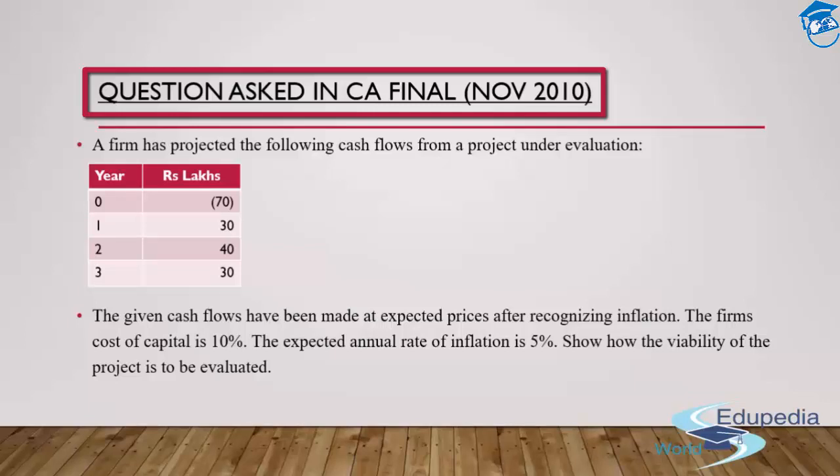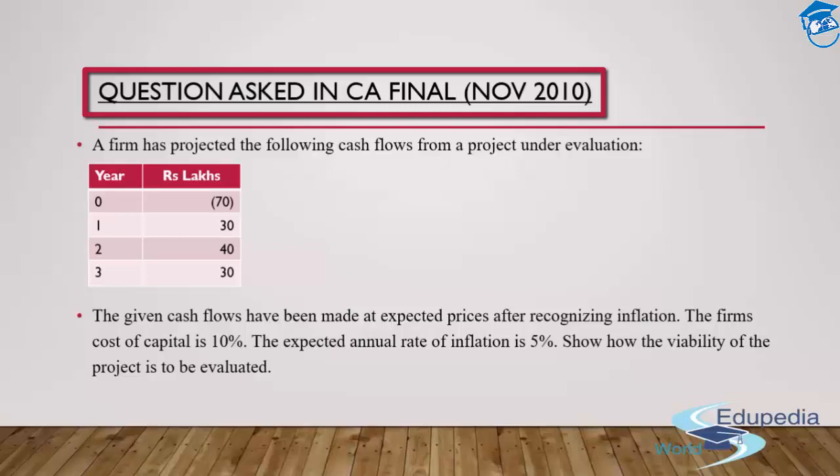Are these my real cash flows? Absolutely not. If I have already adjusted inflation against them, these are my nominal cash flows. So what should be done in order to see whether this project is viable for me as far as the real cash flows are concerned? I'll simply subtract the inflation amount which is included in these 30, 40 and 30 and I'll get the real cash flows.